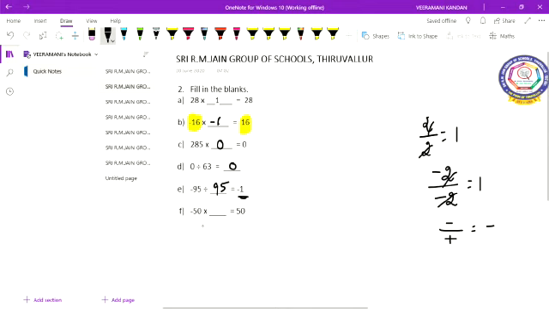And next, minus 50 into dash equal to 50. So minus 50 is there, and on the right hand side plus 50 is there. When you multiply by 1 only, you get the same number. But here positive is there, and negative is there. So when will the negative be changed to positive? If you multiply with minus only, you will get positive. Minus into minus will get plus. So what number do you have to write here? Minus 1. Do you understand, children? I'll move on to the next question. This is 1, children. Okay.